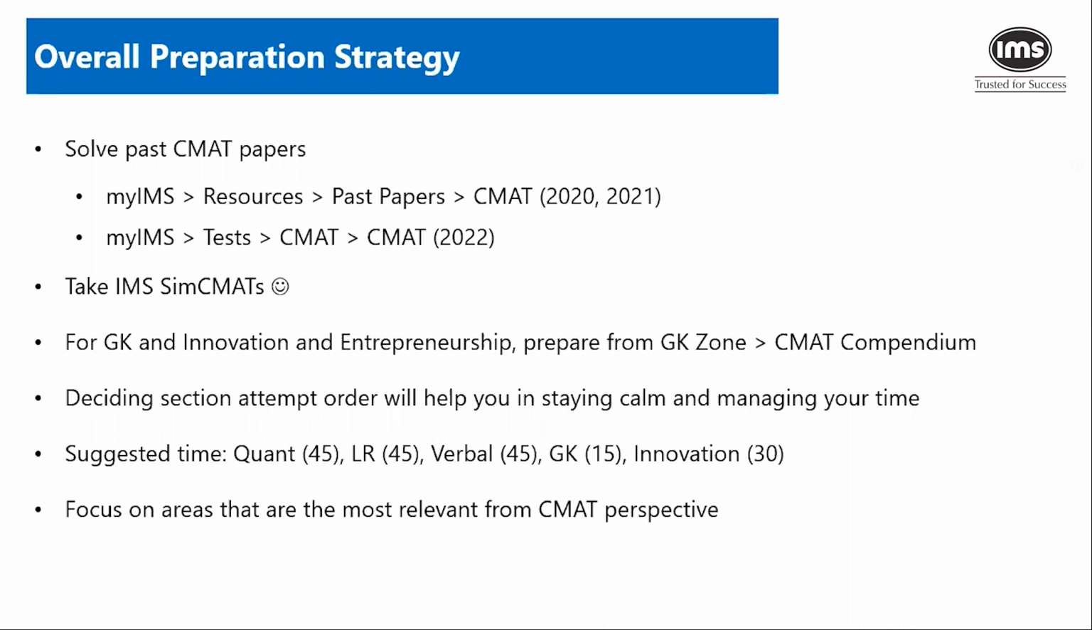Also decide the section attempt order. Because first of all, there's no sectional time limit, you can jump from one section to another and all of that. But even then, I would suggest that you should have a fixed section order. Now, why does that help? Firstly, it just helps you to plan a little better. If I decide that the first 45 minutes I'm going to spend on quant, I don't really have to think too much about it. I just say, fine, 45 minutes, I'm not worried about other areas. I'll just focus on quant.